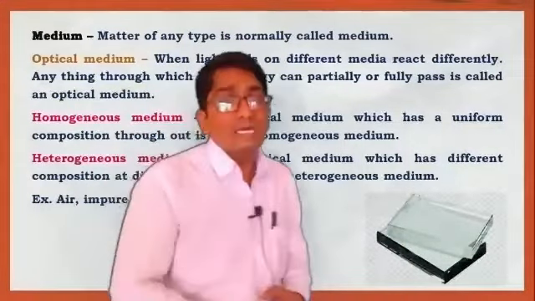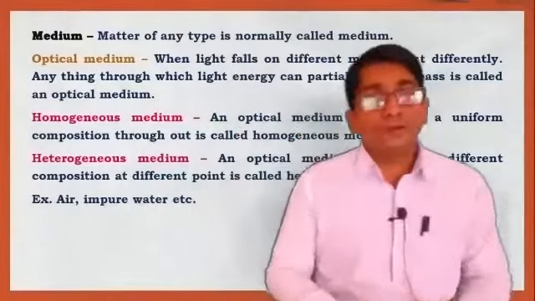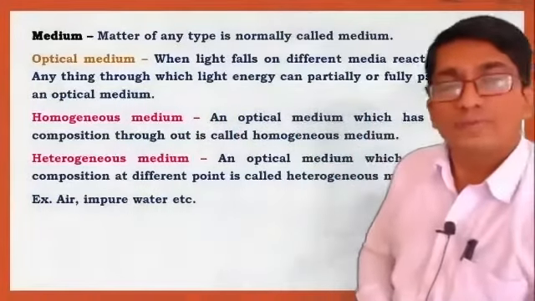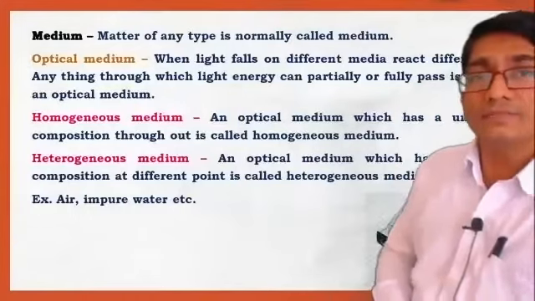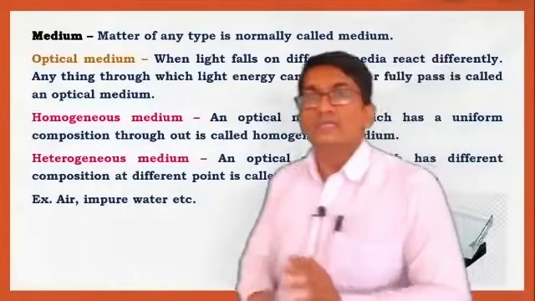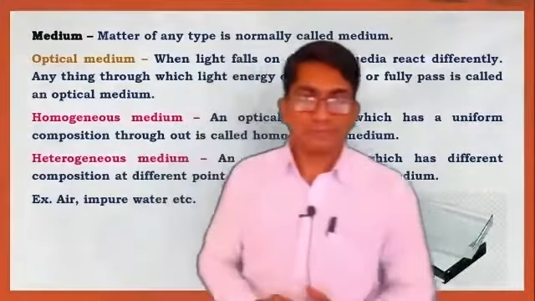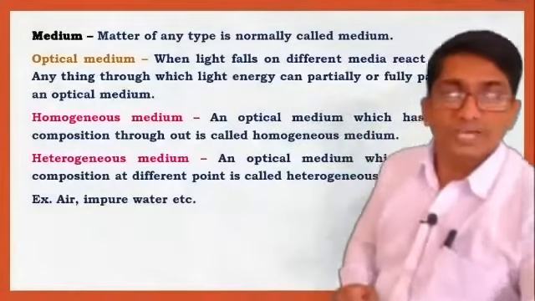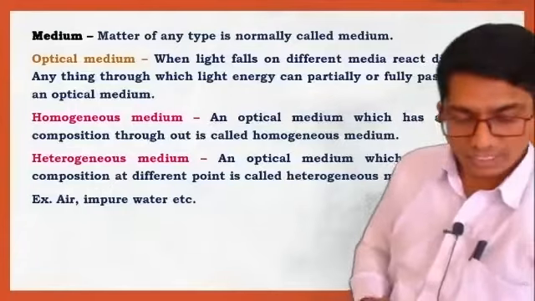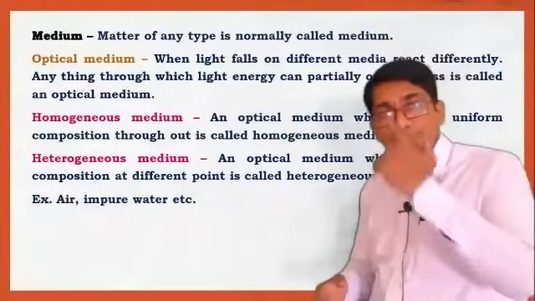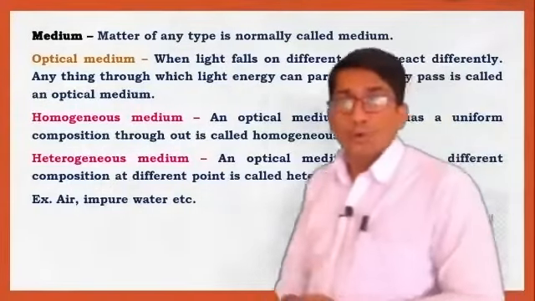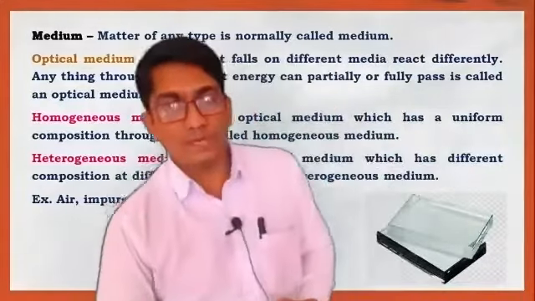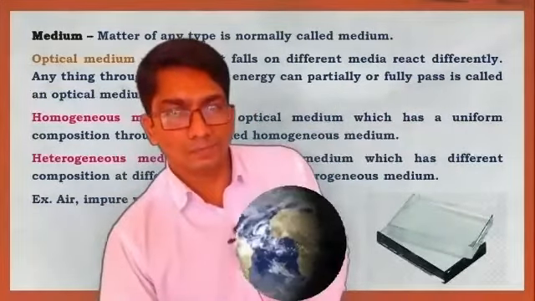And the other type of medium is the heterogeneous medium. A heterogeneous medium is an optical medium which has different compositions at different points. This is called a heterogeneous medium. Examples of heterogeneous media are air and impure water. Now let's see here.